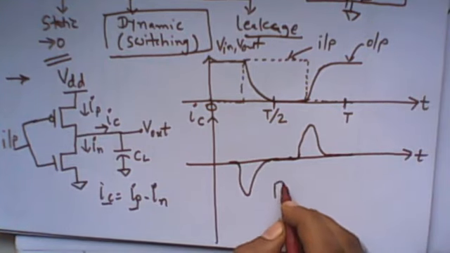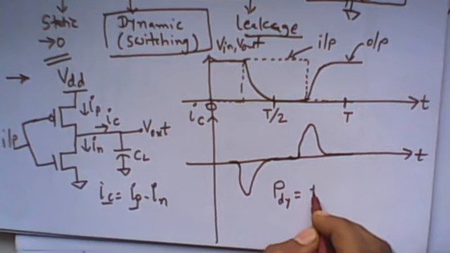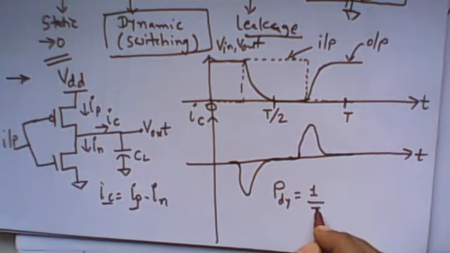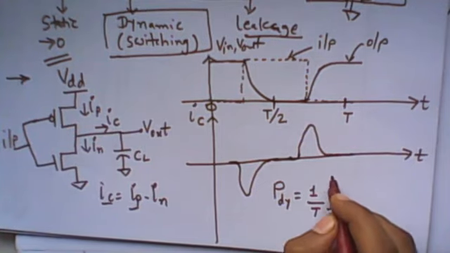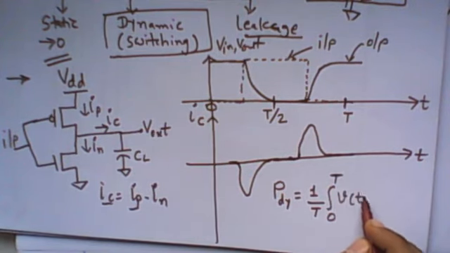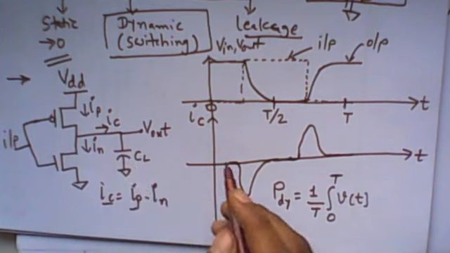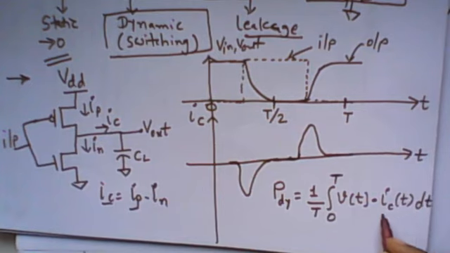We know that for dynamic power dissipation, to find the power of any signal, the equation is 1 upon T integration over one time period. Power is voltage into current. So the voltage is V out, the output voltage, and the current is the IC current, into dt.